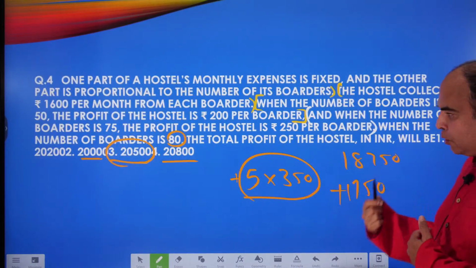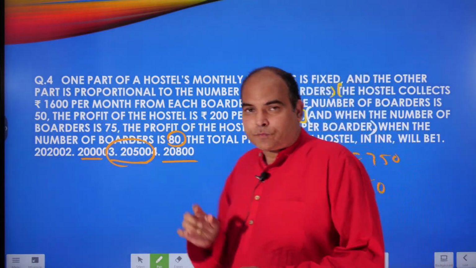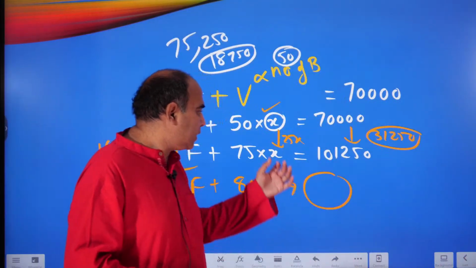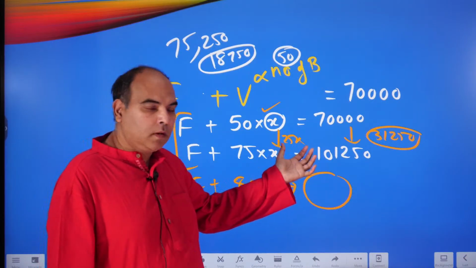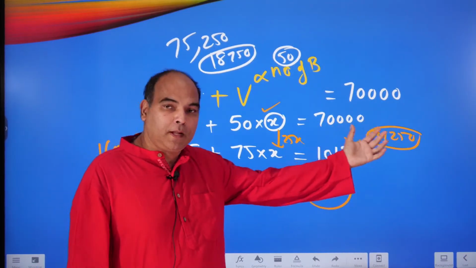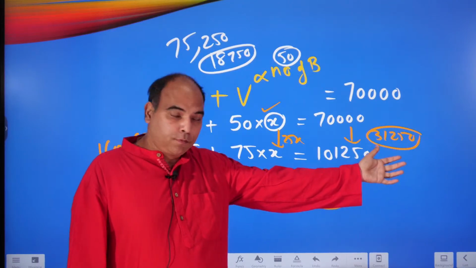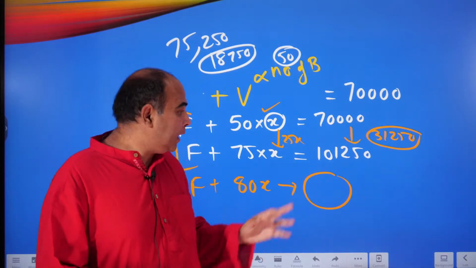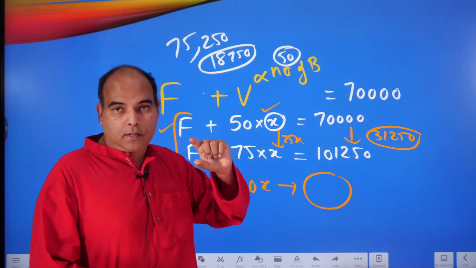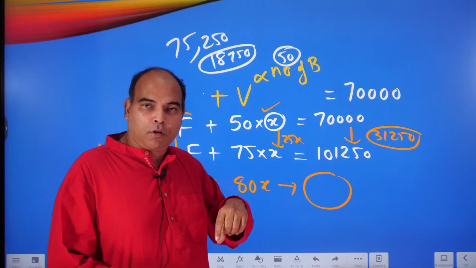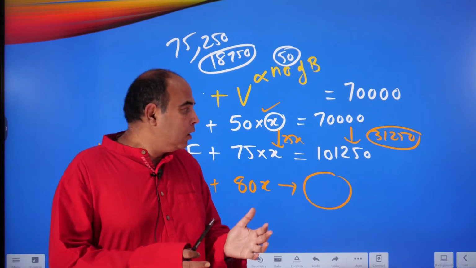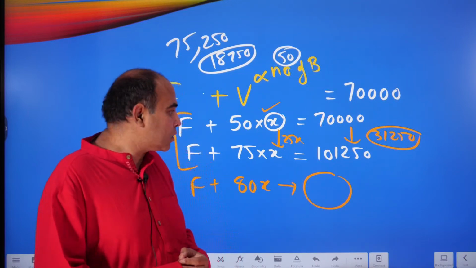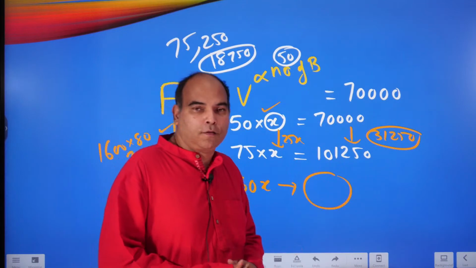But that's a very long way to do this question, especially if you have understood this fact that 25 people are increasing the cost by 31,250. So you do a quick calculation there to get that value of 1250 as the value of x, and that means 1600 revenue, 1250 variable cost. That means 350 rupees you are earning because of every new student in the hostel. So 5 more people give you an earning of 1750.